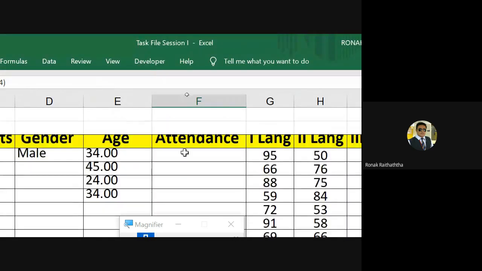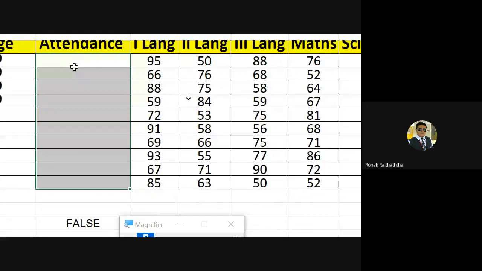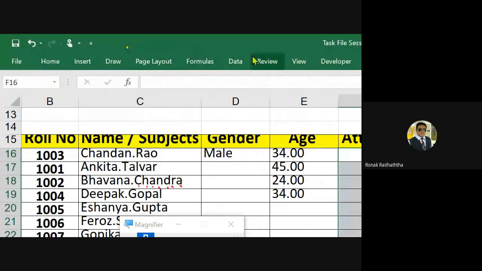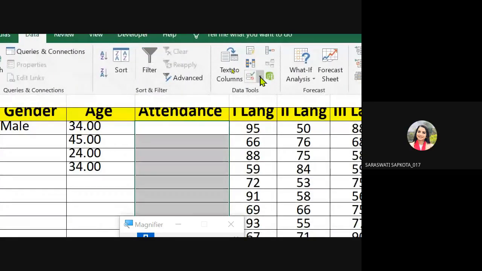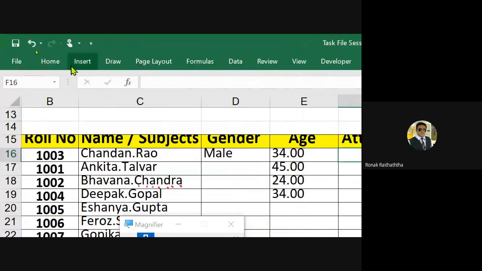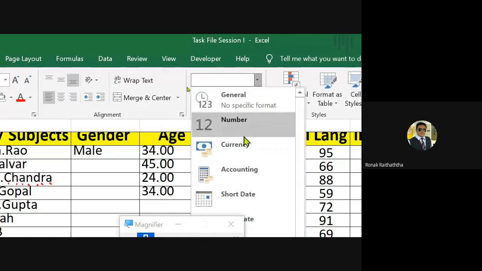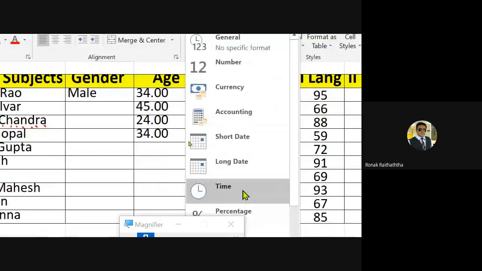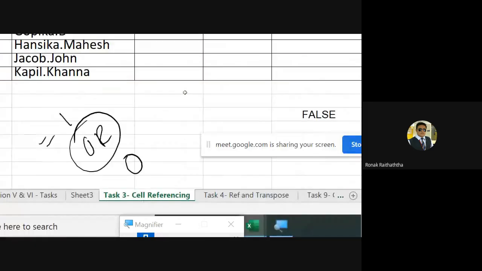Let me just clear all the data validations again. I need to check why it's not allowing us. It's in percentage. Oh, got it. Now, let me check it over here. It's in a text, and here I am converting that into number. Let me check it. Is it? Now it's allowing me.